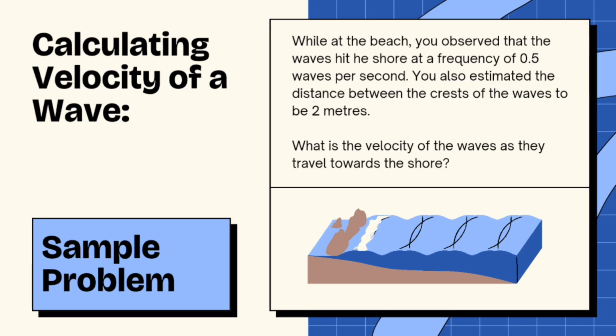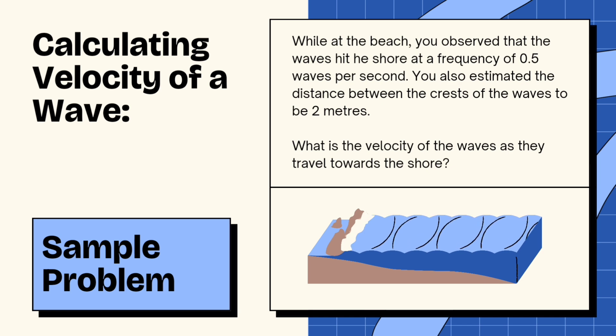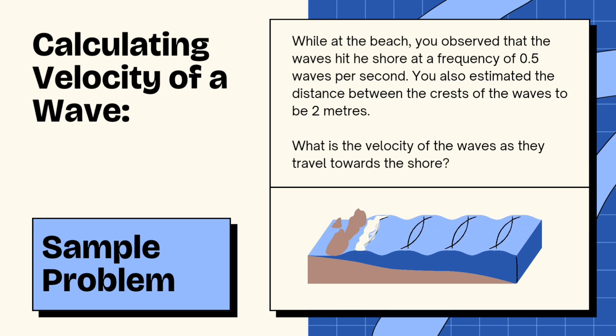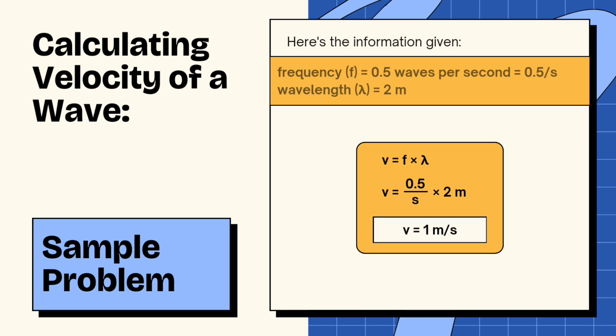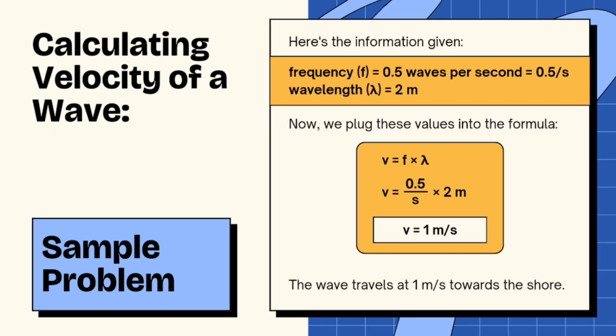Here's the sample problem. While at the beach, you observe that the waves hit the shore at a frequency of 0.5 waves per second. You also estimated the distance between the crests of the wave to be 2 meters. What is the velocity of the waves as they travel toward the shore? So the answer is the wave travels at 1 meter per second toward the shore. If we're finding the velocity, we will use the formula velocity equals frequency times wavelength.